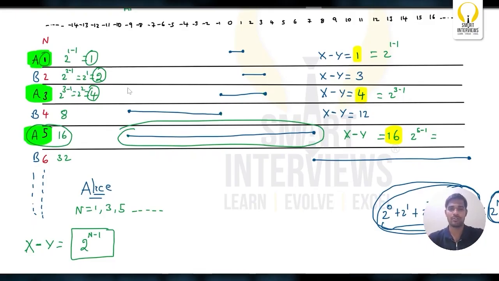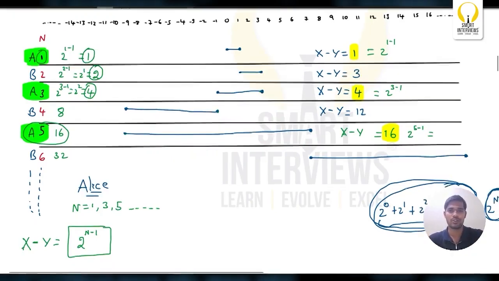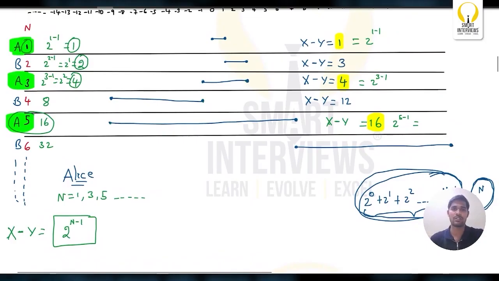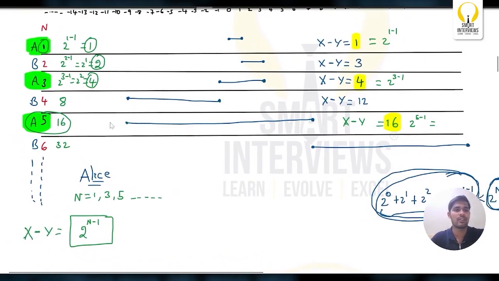So now we need to find the value for Bob's turn. How can you get the value for Bob's turn? Very simple. Let's take n equals 4. Before 4 it is 3, which is nothing but Alice's turn. In Alice's turn, what's the value here?